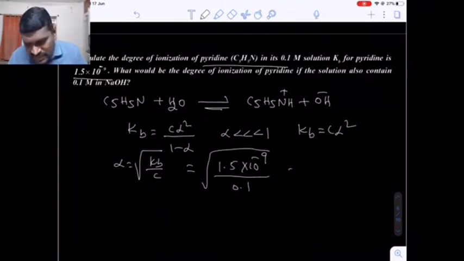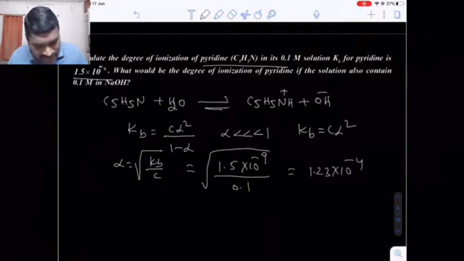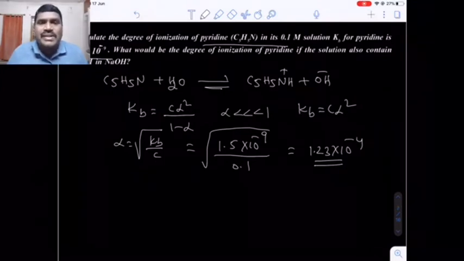If you simplify this, you will get 1.23 into 10 raised to minus 4. This is the degree of ionization of pyridine.